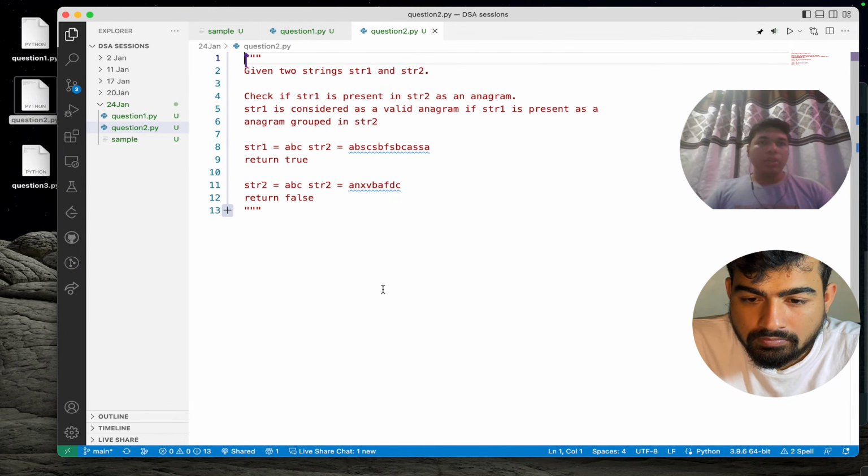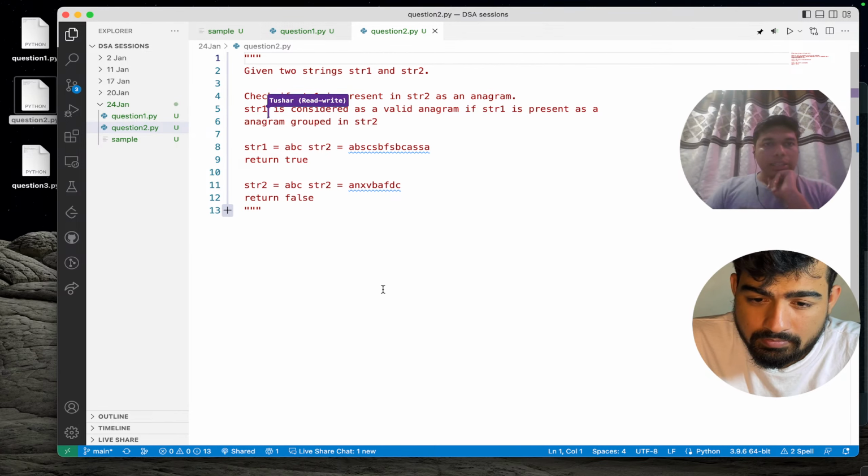So we are given two strings, str1 and str2. str1 is considered a valid anagram if str1 is present as an anagram, grouped together, in str2.